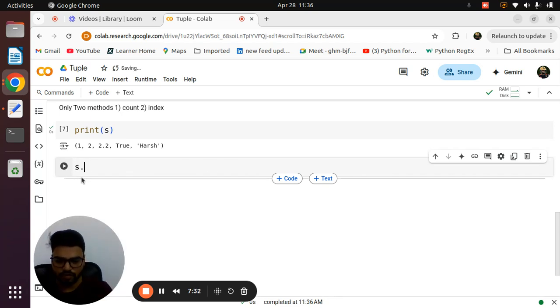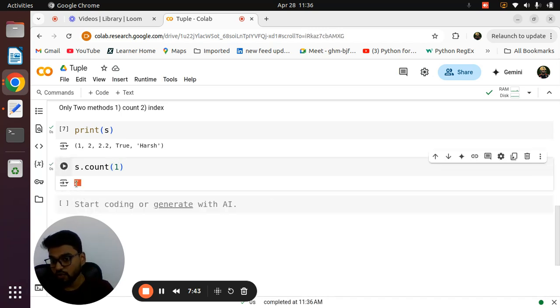As everyone knows, what exactly is the count method? For example, if I want to count how many times 1 occurs, I can directly mention the 1 inside count. That's it. It will give the count. Right? It's 2. Don't be confused.